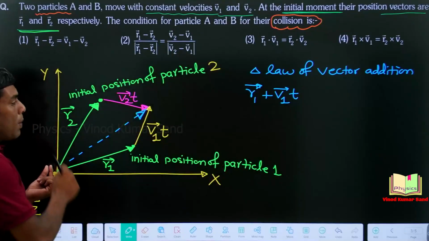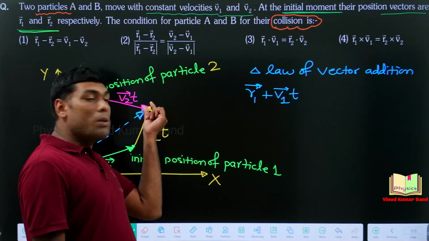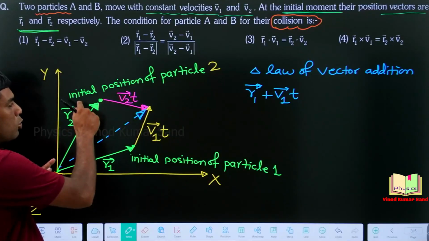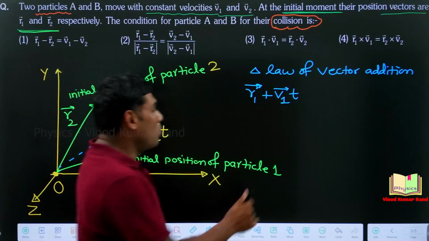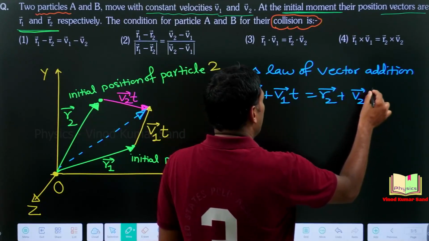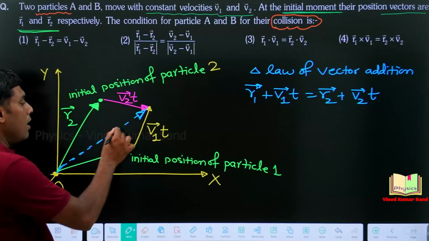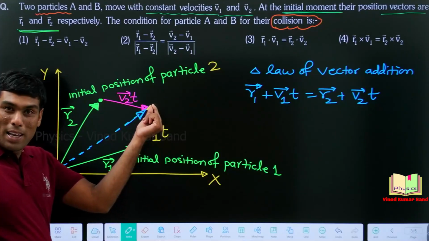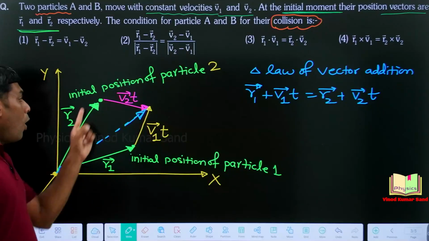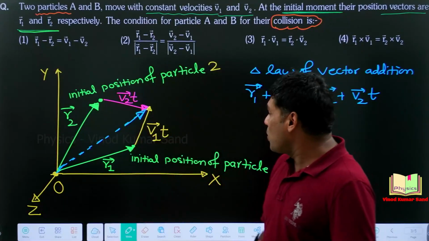Now, with respect to origin, the position of particle 2 at time t should also be here for the collision. So, if we use triangle law in this, then we should write r2 vector plus v2t vector. This is the position with respect to the origin when the collision takes place. And this position can be written as r1 vector plus v1t vector or r2 vector plus v2t vector using the triangle law of vector addition.